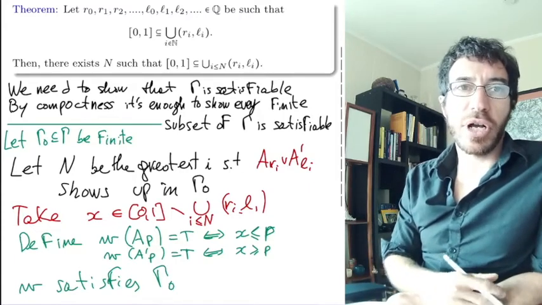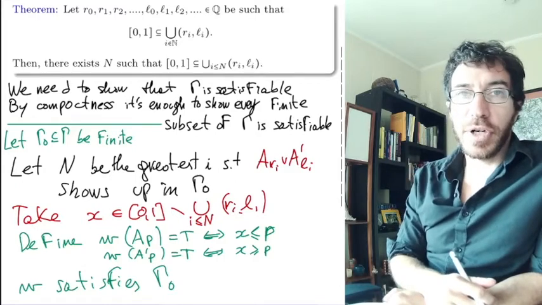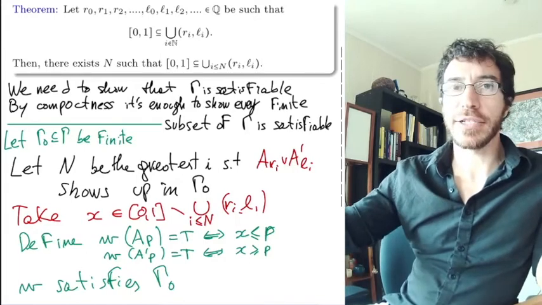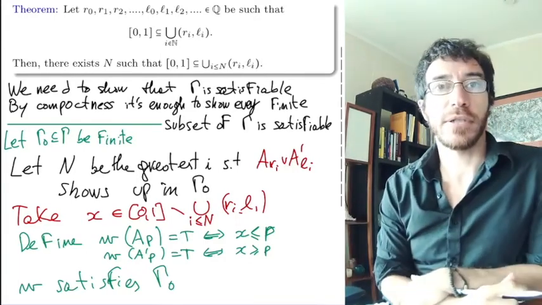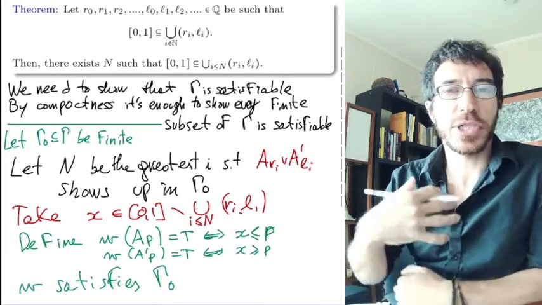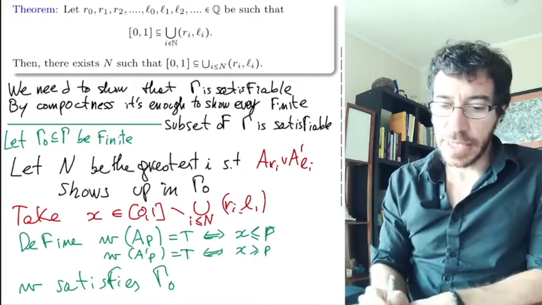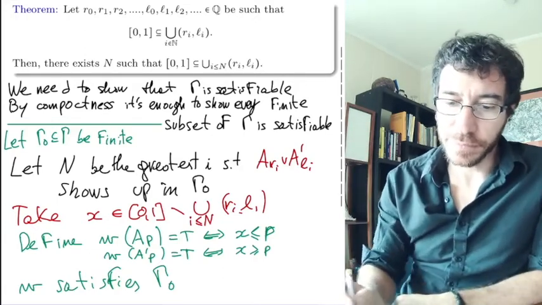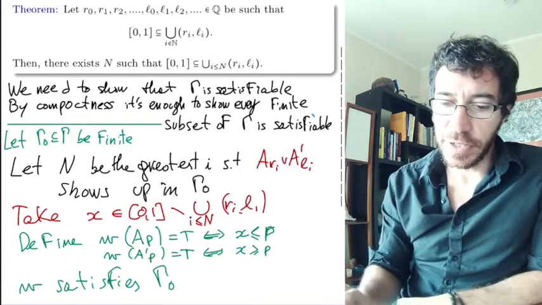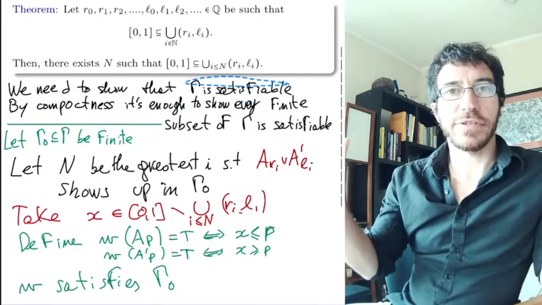Okay? So gamma 0 is satisfiable, and this x might not work if you take a larger gamma 0, maybe you're going to cover x. So if you take a larger one, this x might not work, right? But for gamma 0 it works, and for every finite subset you can find a different x, which is going to give you a different truth assignment, which is going to show that this finite subset gamma 0 is satisfiable. And since every finite subset is satisfiable, we get that the whole thing is satisfiable.